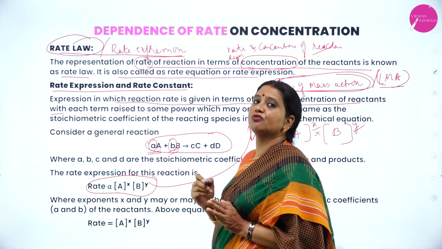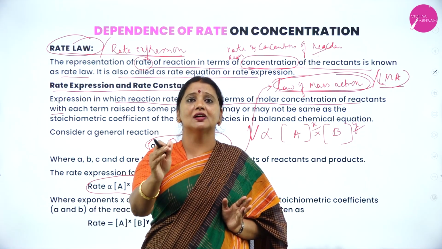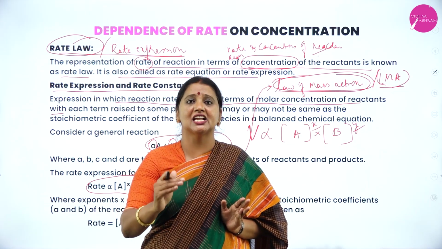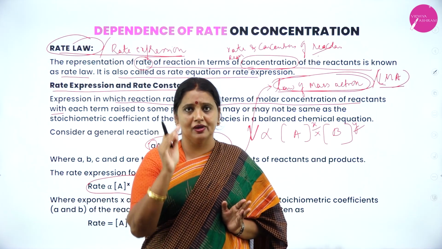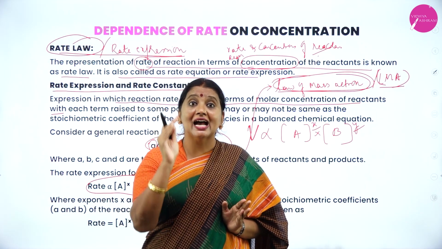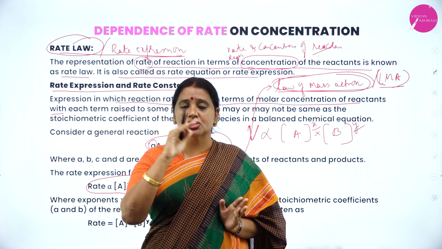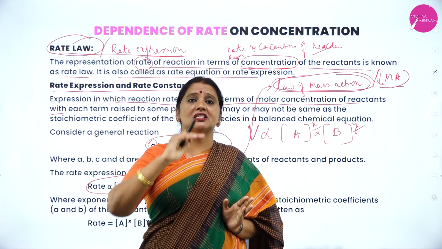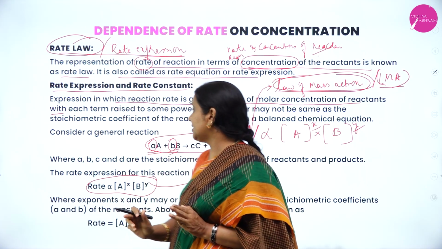The statement of the law of mass action: at constant temperature, the velocity of a chemical reaction is directly proportional to the product of the molar concentration of the reactants raised to powers that may or may not be equal to the stoichiometric coefficients.